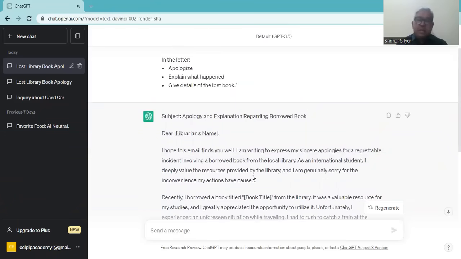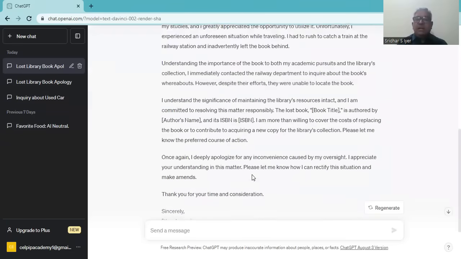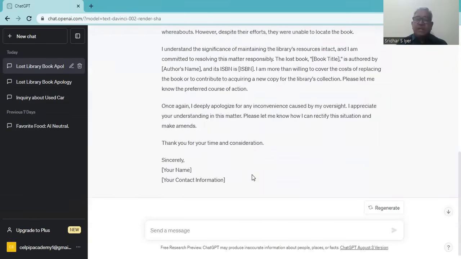Like, for instance, it can use rich vocabulary, but it does not know the subject line should not be given in ChatGPT. So these are the few things I wanted to share. Of course, it is brilliant, and it can give us utmost information, but it cannot deliver 100%. So we have to use it as a tool, but not think that it is going to replace the humans in the future. Anyway, let's look at another letter.